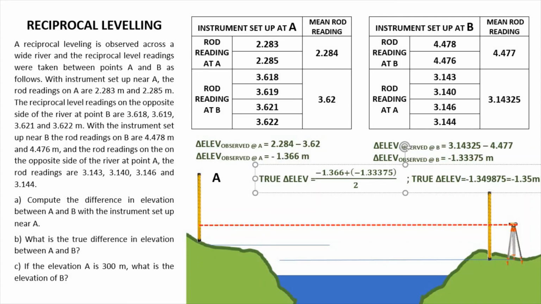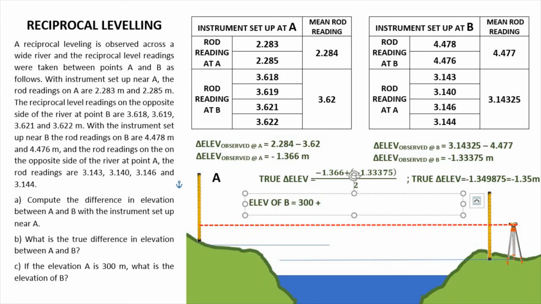So last requirement, if the elevation A is 300 meters, what is the elevation of B? So our formula for the elevation of B is elevation of A plus the difference in elevation AB. So the elevation of A is 300 meters. And then, plus the difference in elevation na na-compute natin.